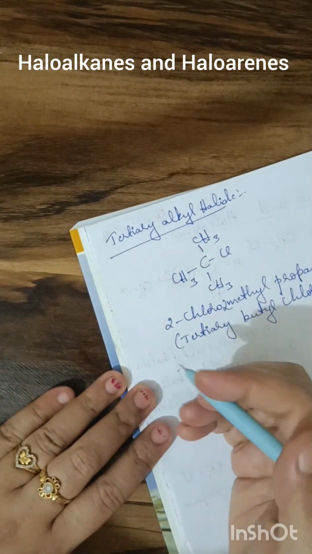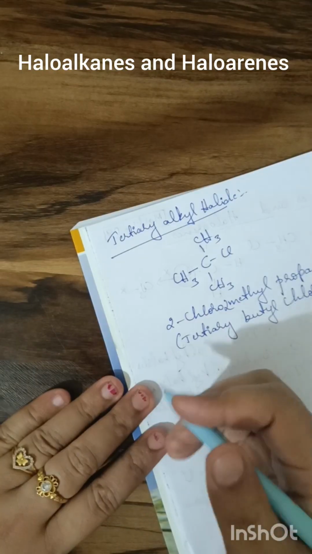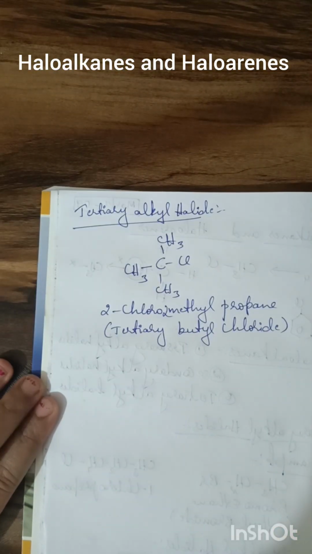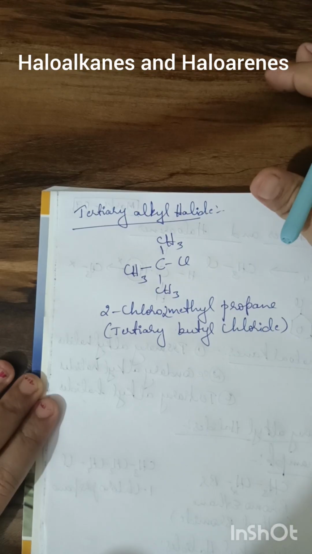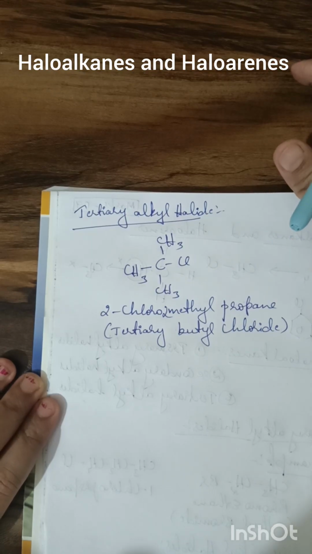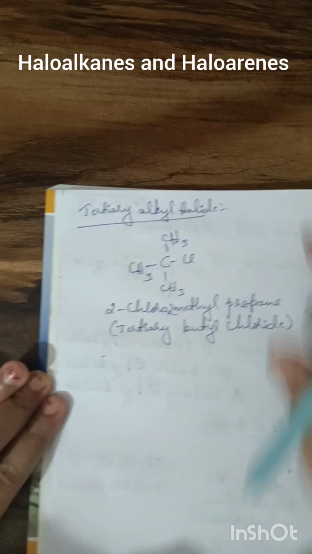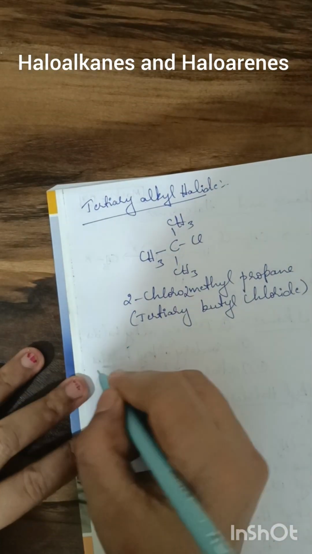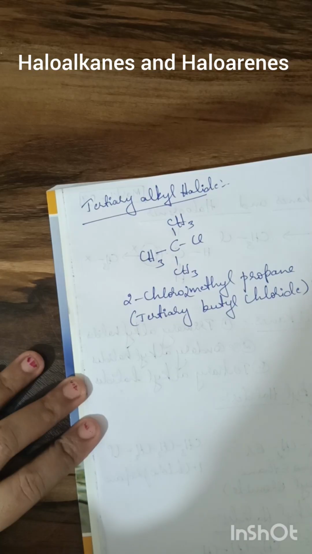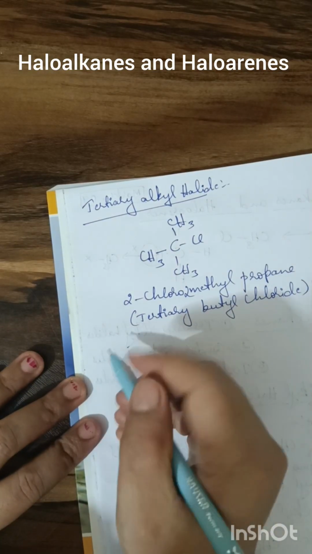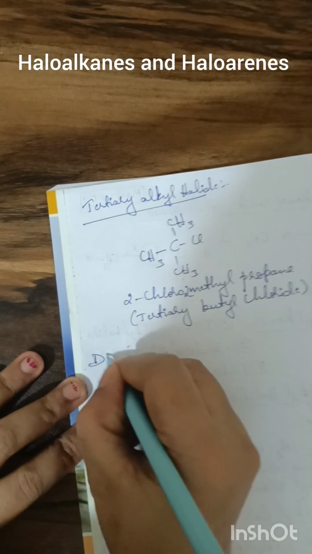So the next concept: each concept with a simple definition, with one simple example, try to remember like that. And the next important concept, where a question we can expect from this part for the board exam, is dihaloalkanes. After the monohaloalkanes and their classification, the next concept we have to study according to the syllabus is dihaloalkanes.